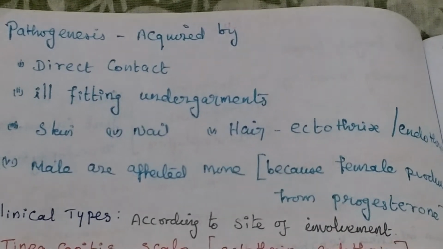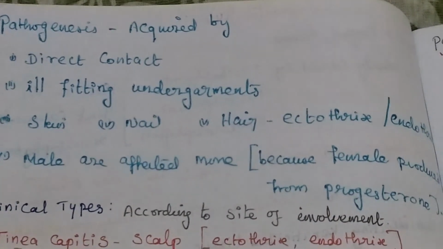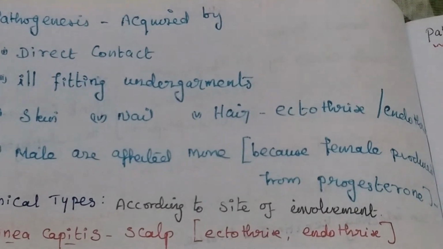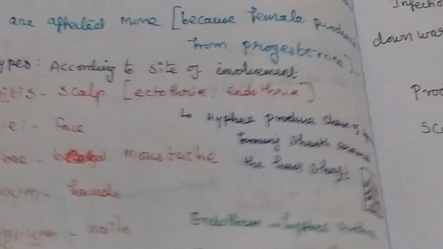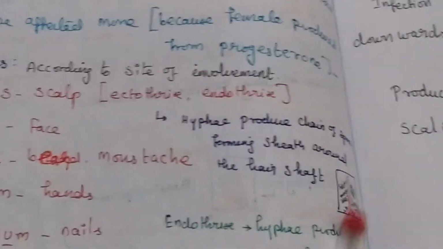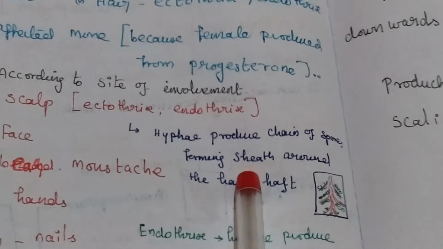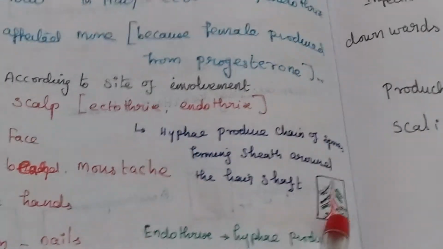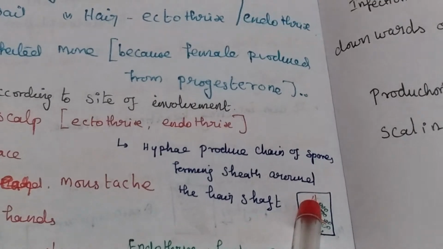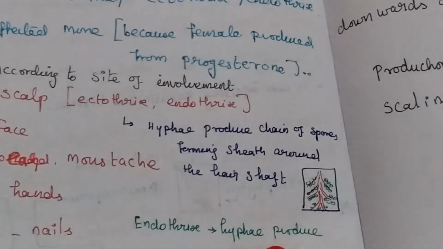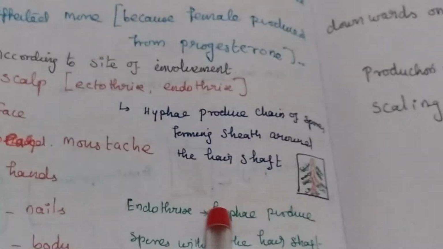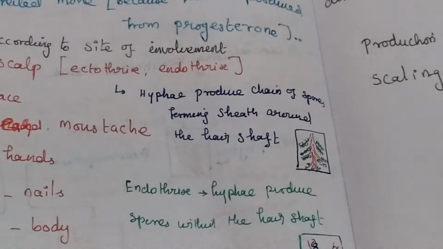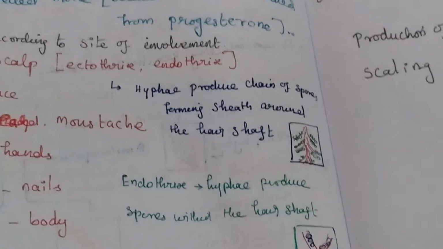So, direct contact and ill-fitting undergarments, affecting skin, nail, hair. In hair, it causes ectothrix and endothrix. Ectothrix means hyphae production, a chain of spores forming a sheath around the hair shaft. This is hyphae production around the hair shaft. Endothrix means it will produce within the hair shaft. Okay, ectothrix outside, endothrix within the hair shaft.